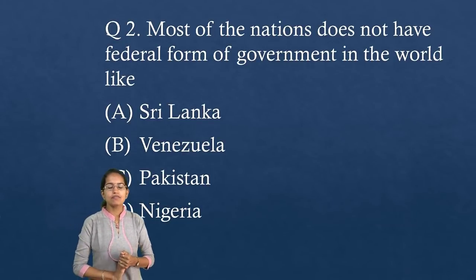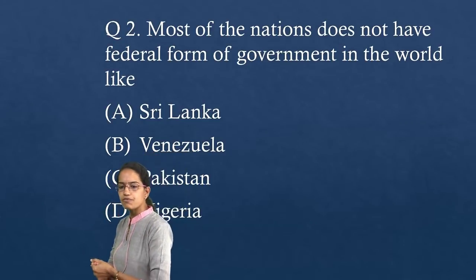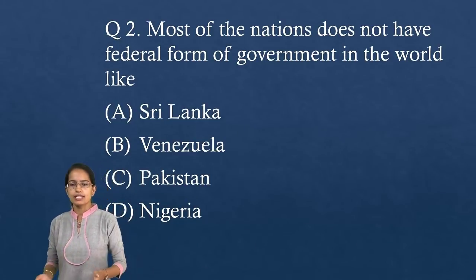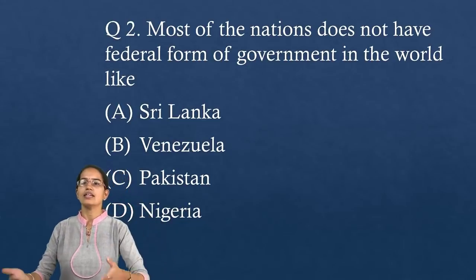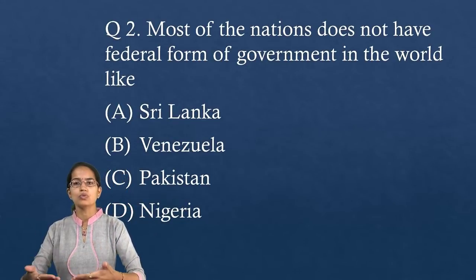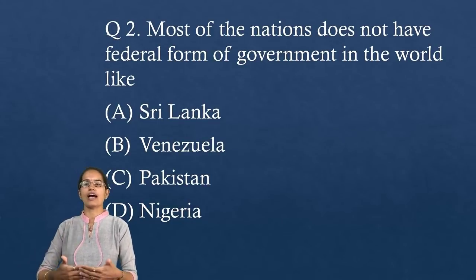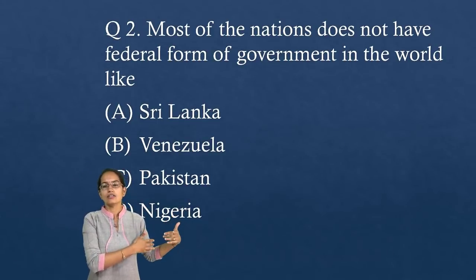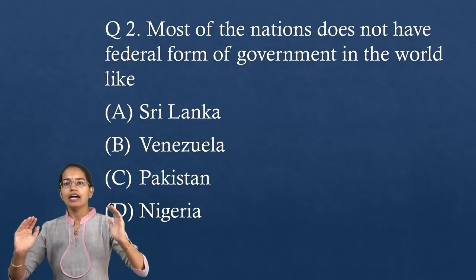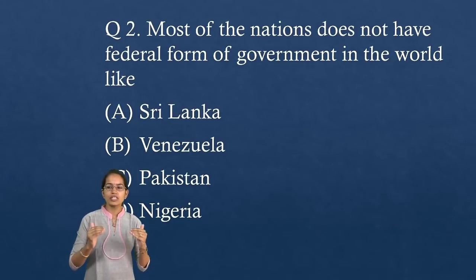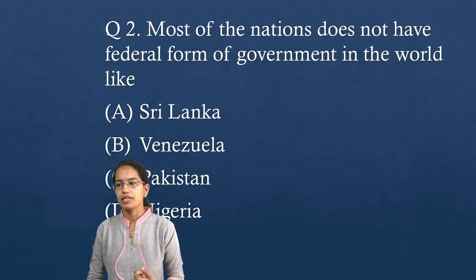So this is again from chapter 2 on federalism, and Sri Lanka is a country where you have a unitary form of government. So all the others have a federal form of government. A classic characteristic of a federal form of government is that there are 2 or more than 2 levels of governance. So it could be center, state, then further down district, block, called county in some of the nations. So different names in different countries, but it's basically a segregation at various levels. However, in Sri Lanka, it's just a unitary form of government that exists. So that was the question based on this.